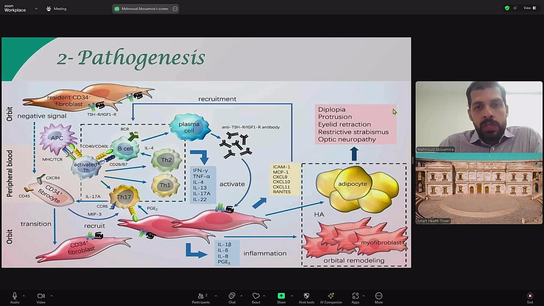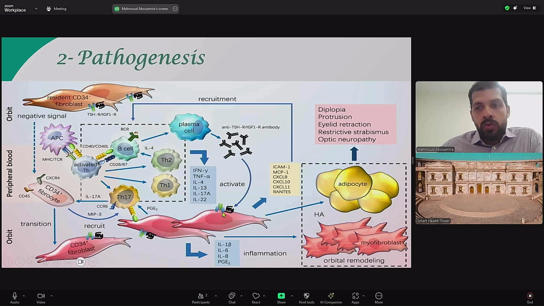Going to the pathogenesis, I will talk briefly. It all starts in the fibroblast. The fibroblast in thyroid eye disease has overexpression of TSH receptor and IGF-1 receptor.